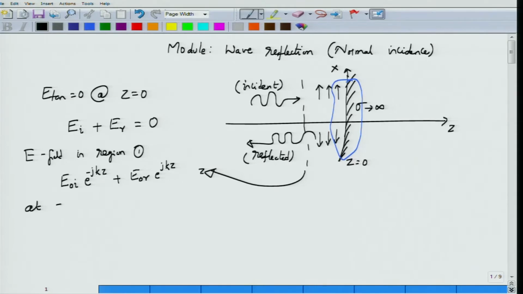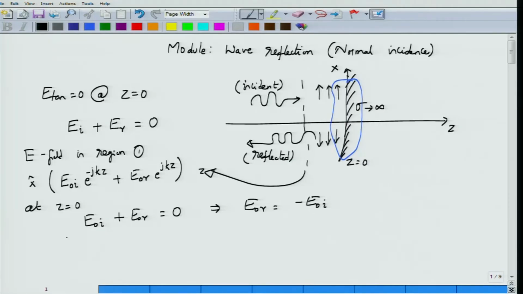At the boundary at z equal to 0, the sum of the electric field vectors must be equal to 0, because this entire electric field is along the x axis, and the field component along the x axis on the surface of the conductor is tangential. Therefore, substituting z equal to 0 in this expression, you find that E0i plus E0r, the amplitudes, must be equal to 0, from which it is very clear that E0r must be equal to minus E0i. So clearly the amplitude of the reflected wave is minus the amplitude of the incident wave.